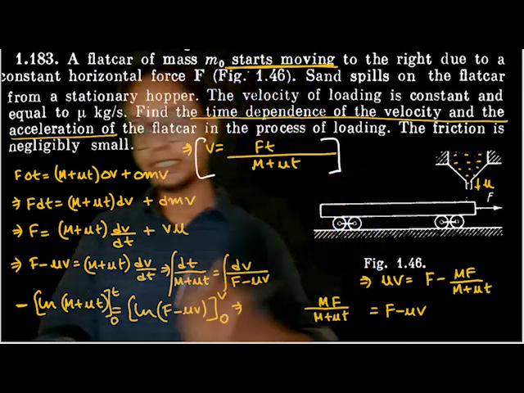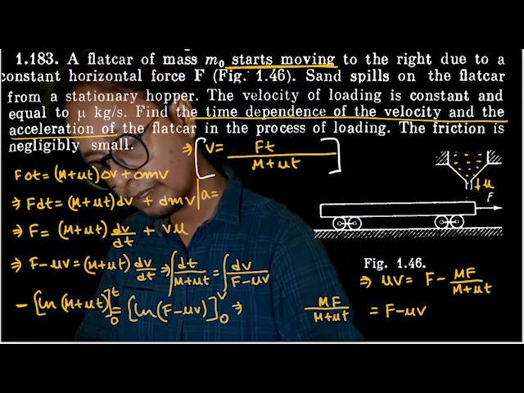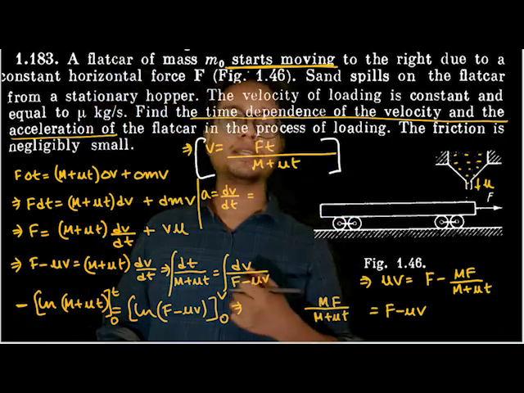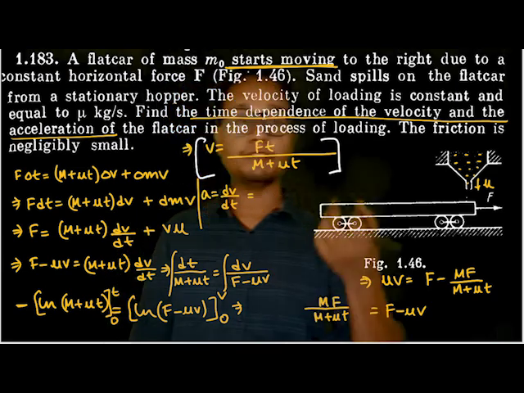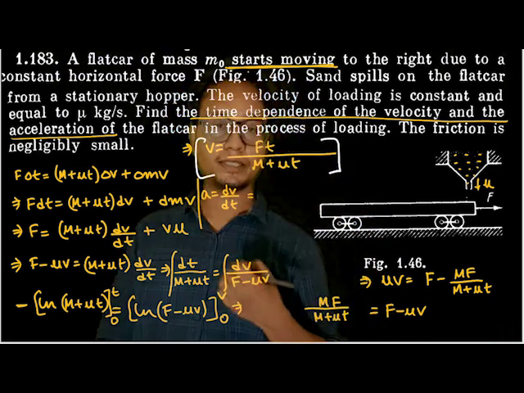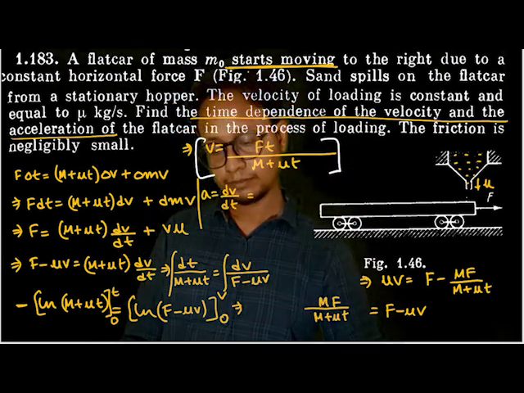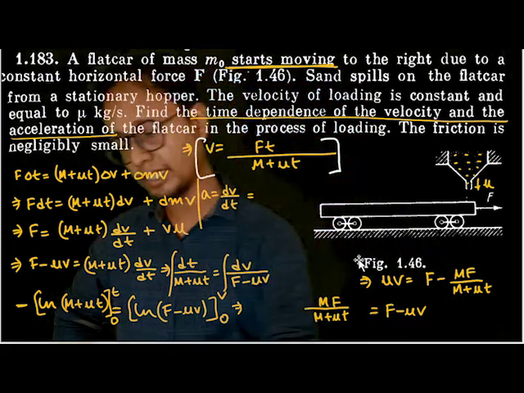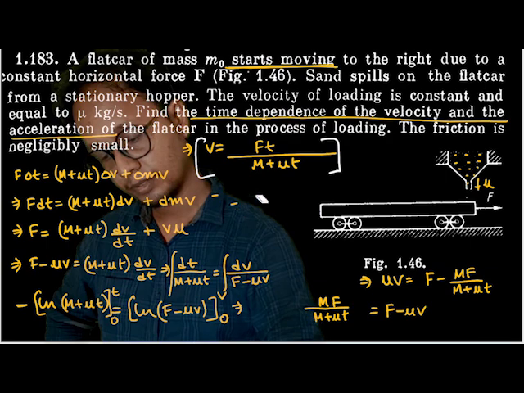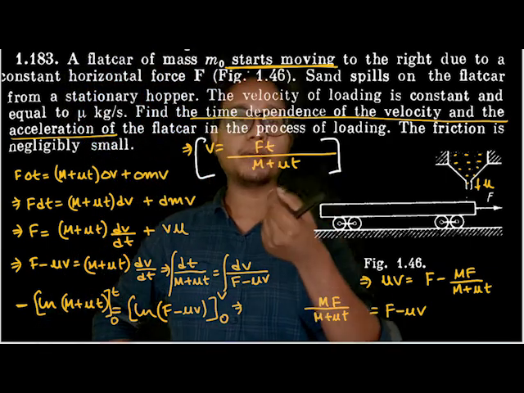Fair and fine. What is the acceleration? Acceleration is nothing but dv by dt. So if I differentiate this entire term with respect to t, what do I get? I have to differentiate it by parts. Instead of solving the acceleration here, I will solve it on the next page, otherwise it will be very cluttered. So velocity is equal to ft by m plus μt, isn't it?